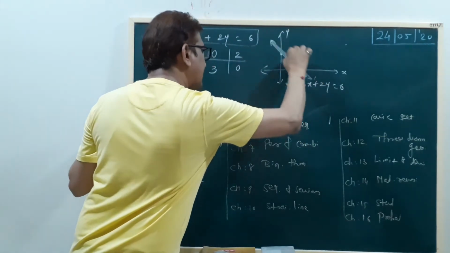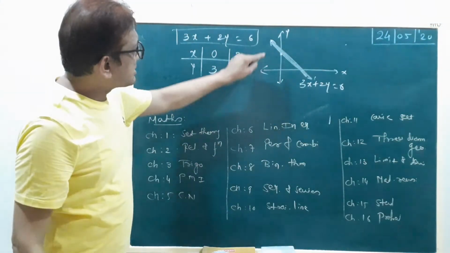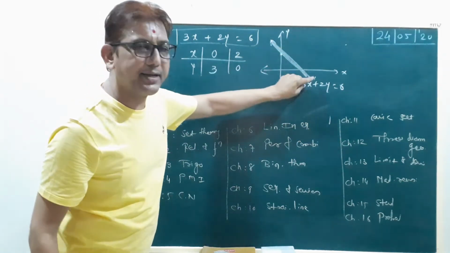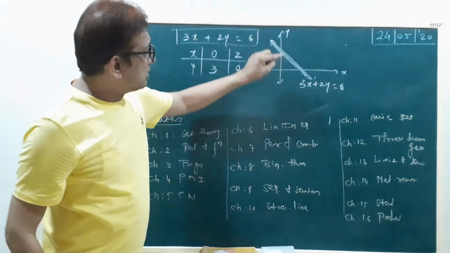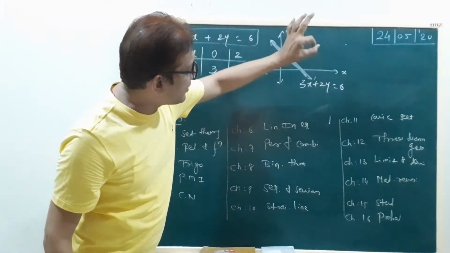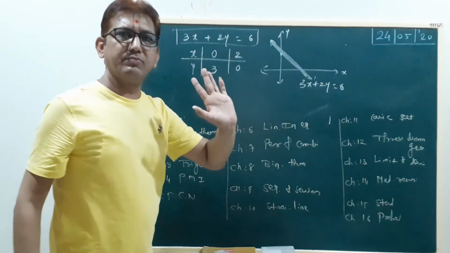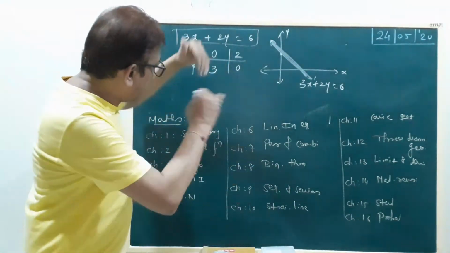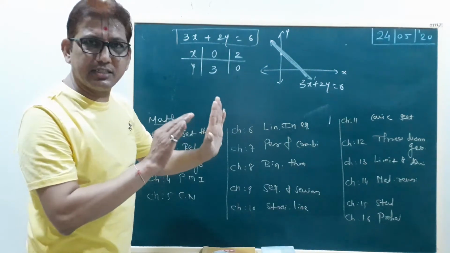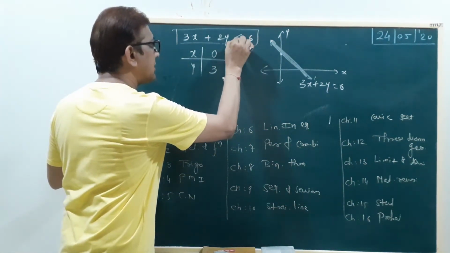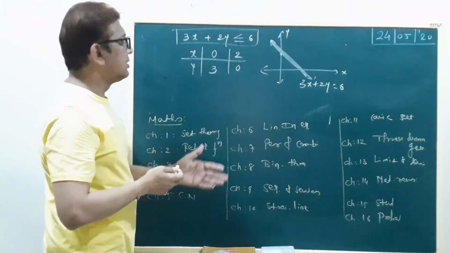You can select any point on the line, and put its values of x and y here, and it always satisfies the equation. Clear? Okay. But linear inequality means not equal to, but less than or equal to.